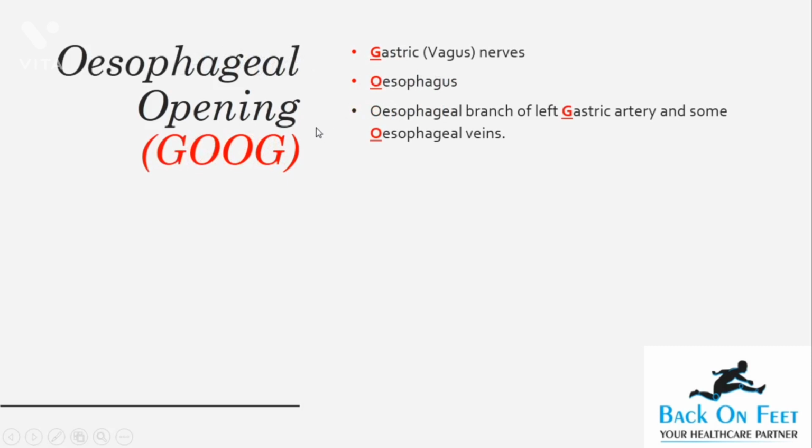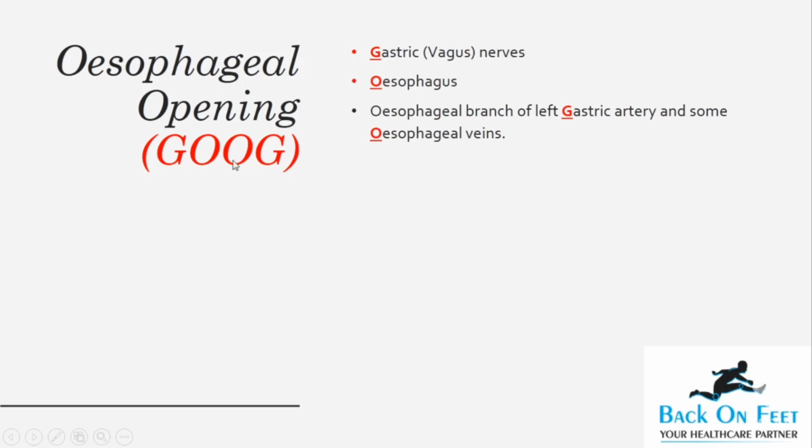The second opening will be the esophageal opening, which lies in the middle whether you go level wise or by alphabetical order. In both it lies in the middle, at the T10 level. So for the esophageal opening, the mnemonic to remember the structures is GUG. Like we say good, but instead of the D it is G. G-O-O-G, that is GUG. Usually it is good, but GUG, easy to remember.